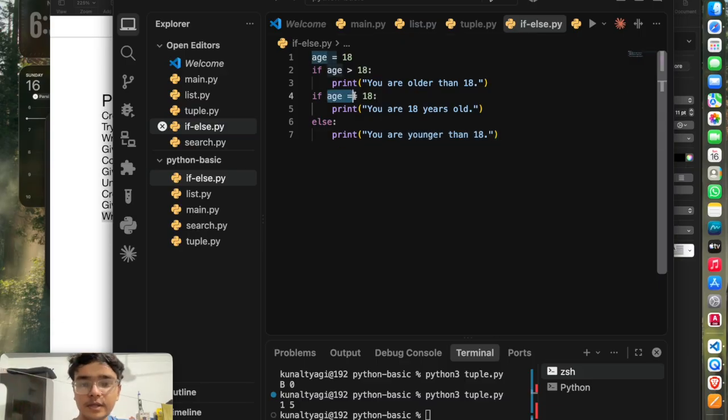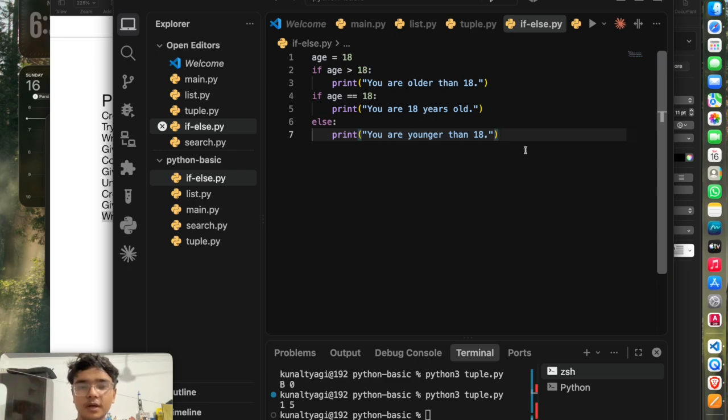Here, as you can see, in both of those if statements, I have defined the condition to execute the block of code. But in else, I haven't written anything because it doesn't need it. Once these two conditions are evaluated, all the remaining cases will automatically go to the else block.